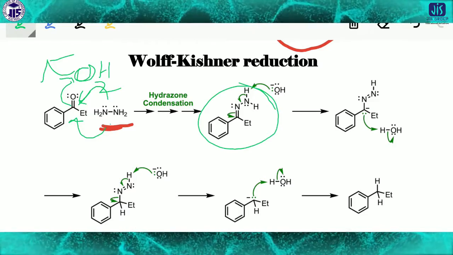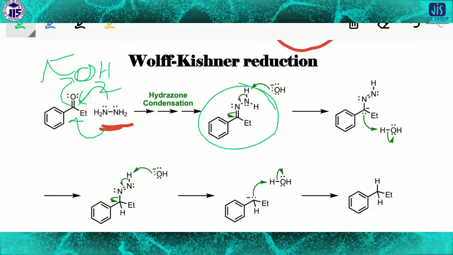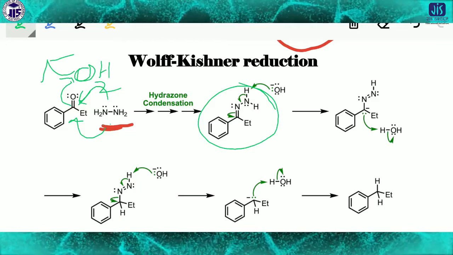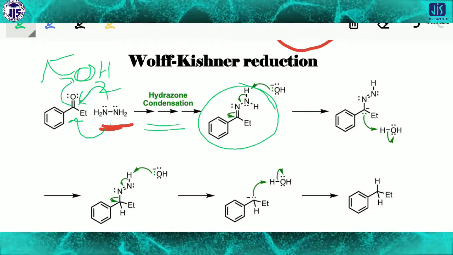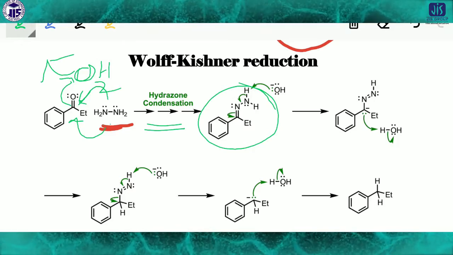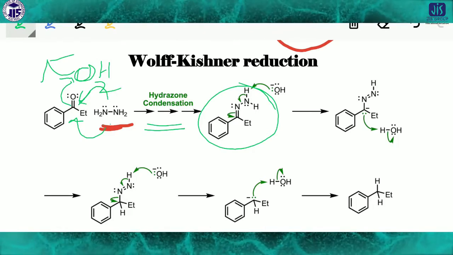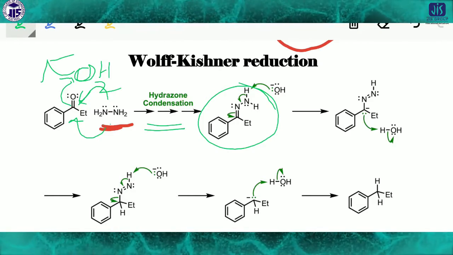So this carbon has a double bond with the nitrogen, as the O comes out of the compound as H2O, water. That's why three arrows are given here for clarification, that there are 2 or 3 steps present.